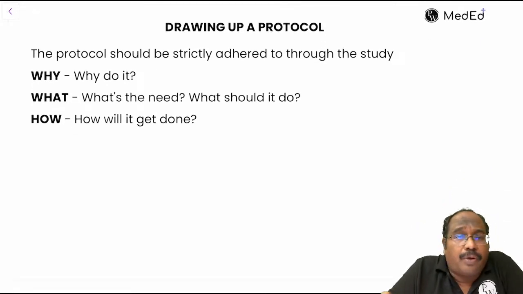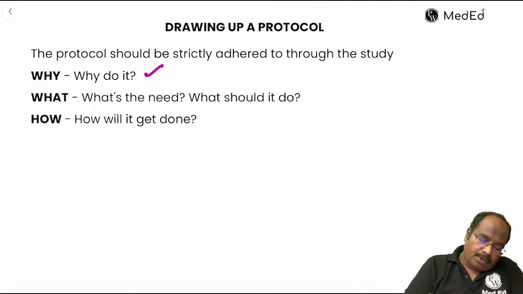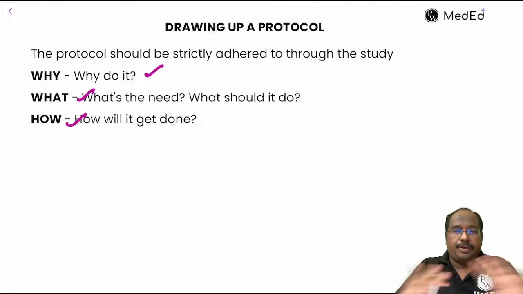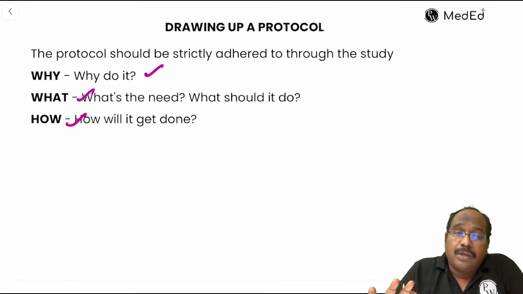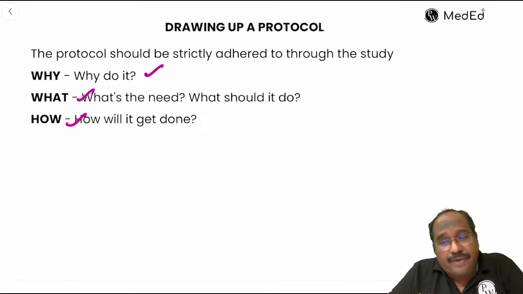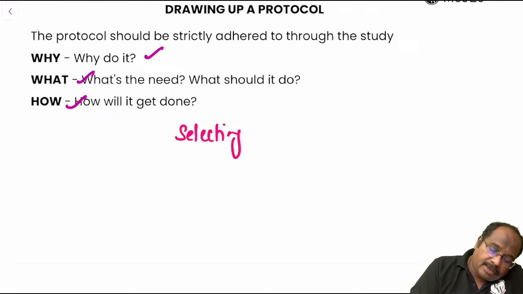First, drawing up the protocol. This is the most important one. Initially itself we are going to do it. Why to do it, what to do, how to do it, all these things you are going to fix, guys. Exactly what I'm going to do and how I'm going to do it, everything is fixed. Next, selecting the reference population.